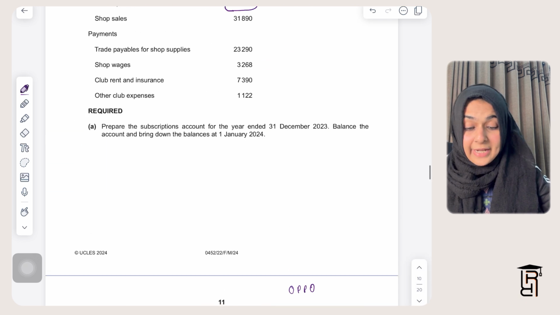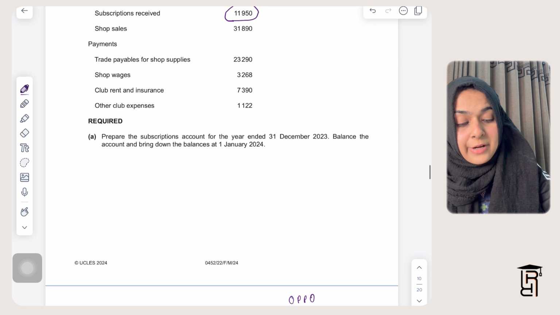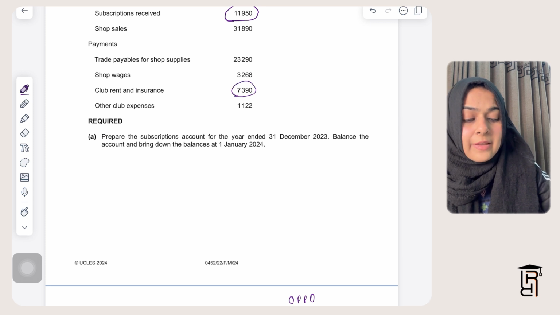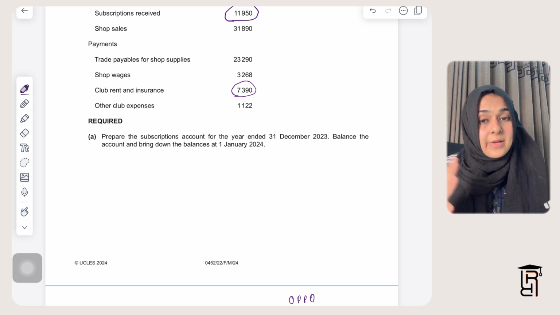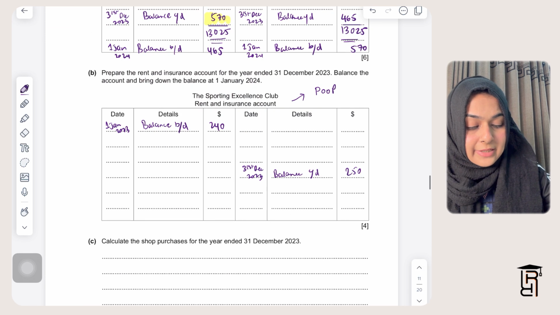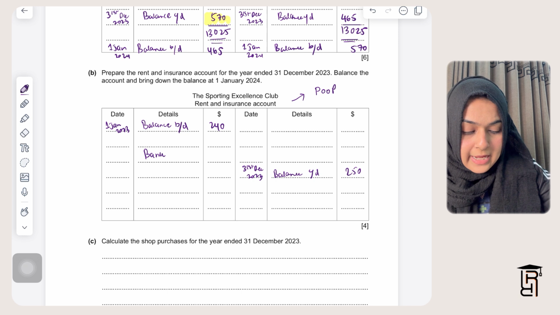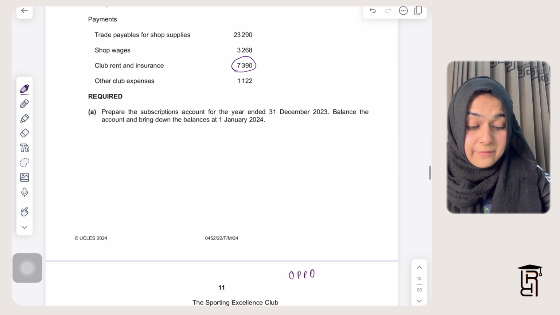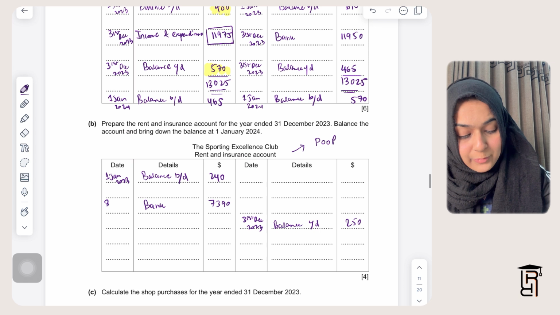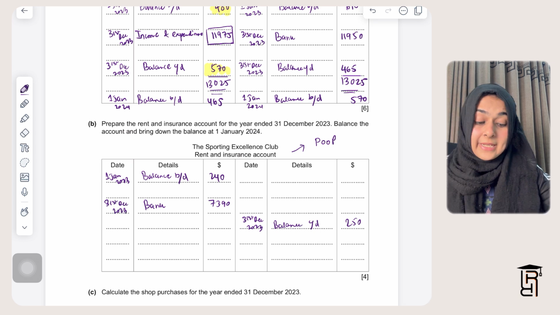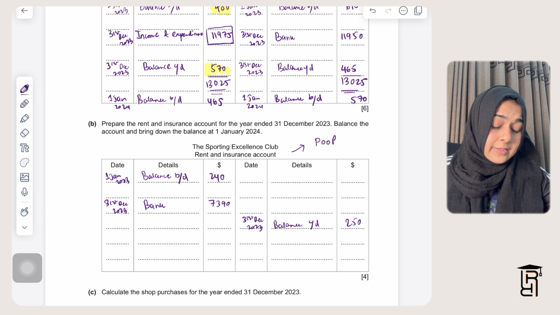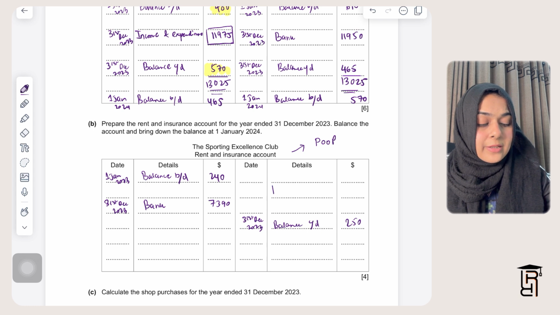And what I have paid for club rent and insurance is 7390. So when I made the payment, again, you think of the double entry. Rent and insurance account will be debited, bank account will be credited. So I'll write here bank on the debit side, and I'll write here 7390. This is the payment that I have made for club rent and insurance. I'm going to write here 31st December 2023 because I don't have a specific date for payment in this case. So I'll write the last date, and then I will find out the income and expenditure value.